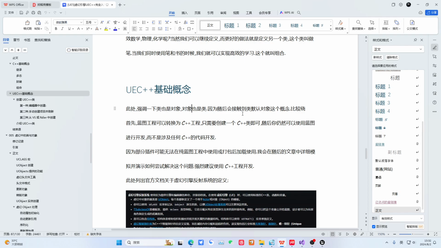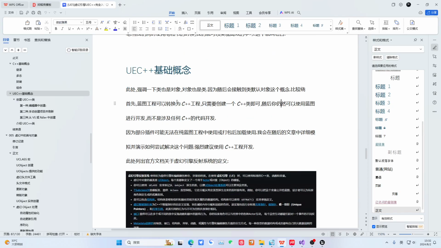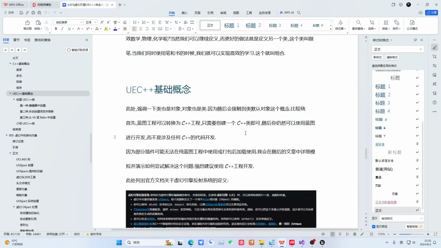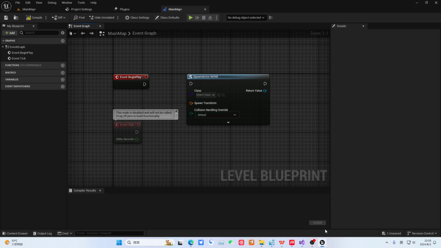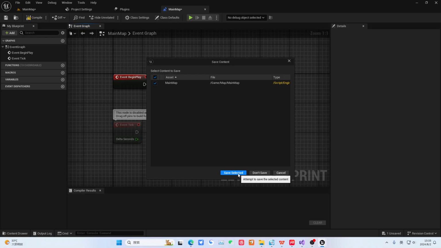Okay, now you know what a class is and what an object is. This part is a bit confusing. At this point, we emphasize how a blueprint project can be converted into a C++ project. In fact, you only need to create a C++ class here. Then you can develop using blueprints without involving C++ code development. So why emphasize this point? Because many plugins, when they are written, have some that require a C++ project to package. Many plugins, the ones I've used, or even some I've never heard of, are all like this, because of some of their modules. So let me show you how to convert this.